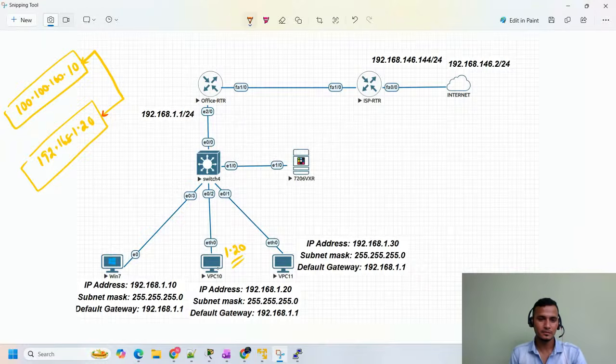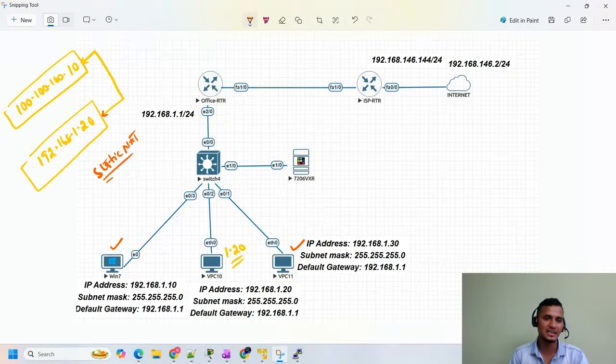Now if you try from this user side, these users will not be able to reach the internet because we are not doing any NAT. What is static NAT first? Static NAT is one to one mapping. One private IP address we map with one public IP address.